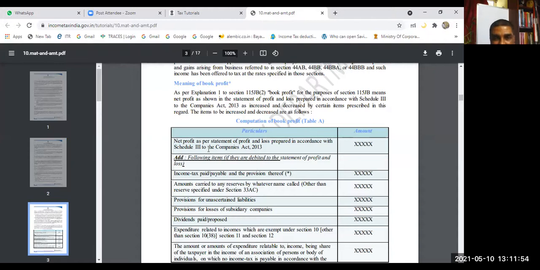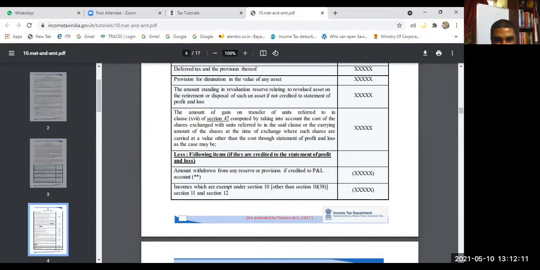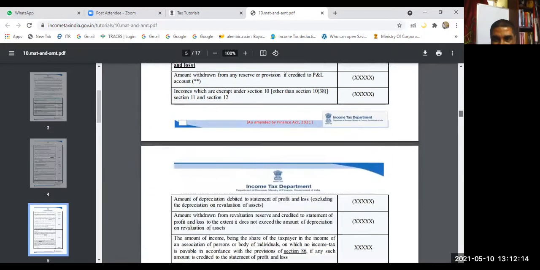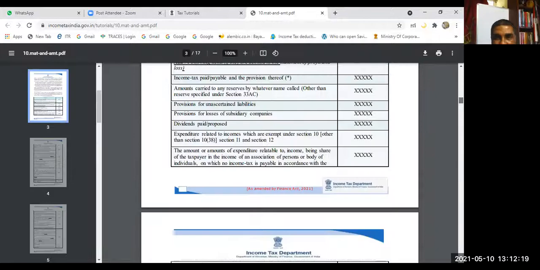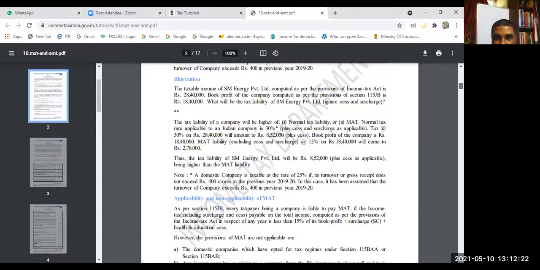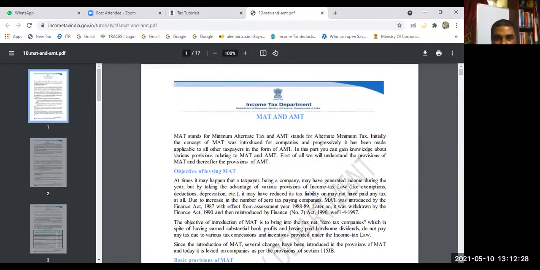Meaning of book profit: net profit as per Statement of Profit and Loss prepared in accordance with Schedule 3 of the Companies Act 2013. You find out that net profit. Then add all these items which are listed. Then less, the following items will be deducted. So in your free time, I told you the source, you can go through that. You can find out what are the items to be added and what are the items to be deducted. Understood? Yes, sir.